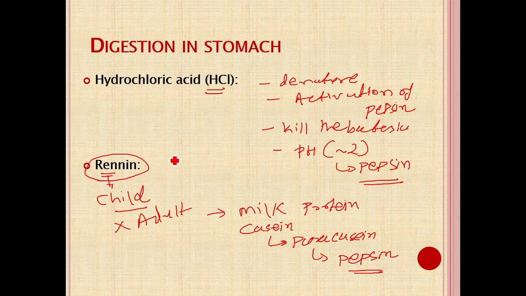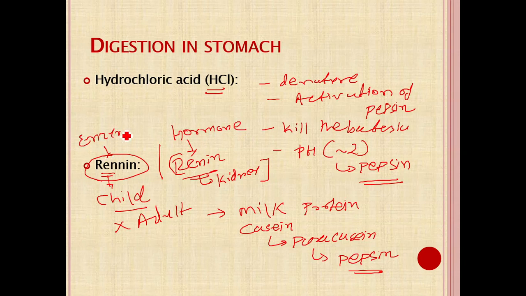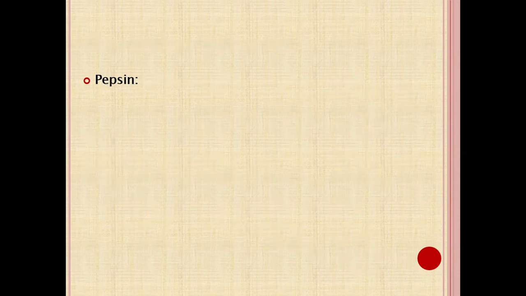So remember that this rennin differs from renin. Renin is secreted from the kidney and maintains the blood pressure. So that is a hormone, and rennin is an enzyme. So digestion of protein in the stomach is mainly by pepsin, helped by the hydrochloric acid, and in the case of children, by pepsin as well as rennin.